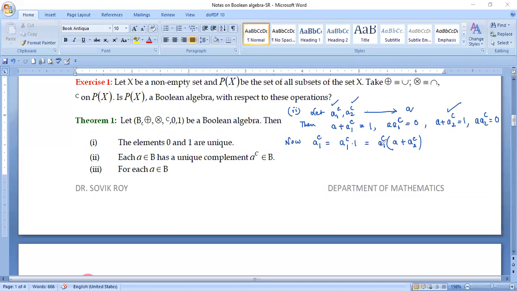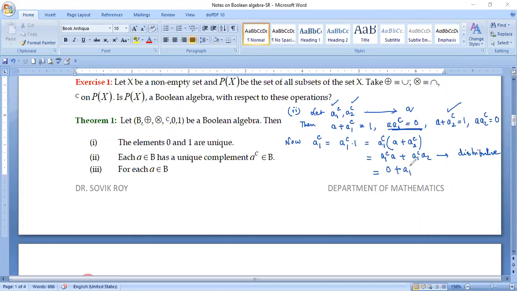Now it is the distribution of multiplication over addition. So we can write it as A1 complement into A plus A1 complement into A2 complement by the distributive law. And you know that A into A1 complement, by your assumption, is 0.